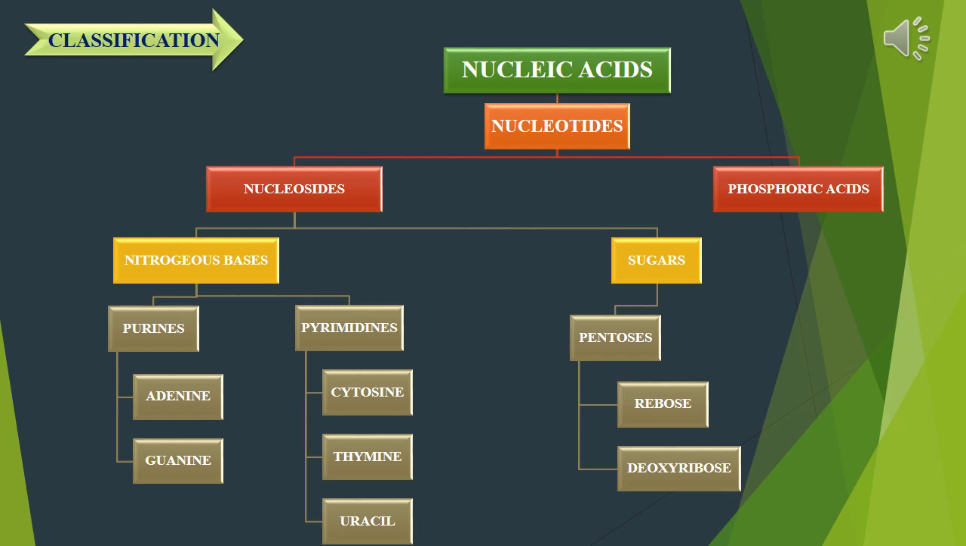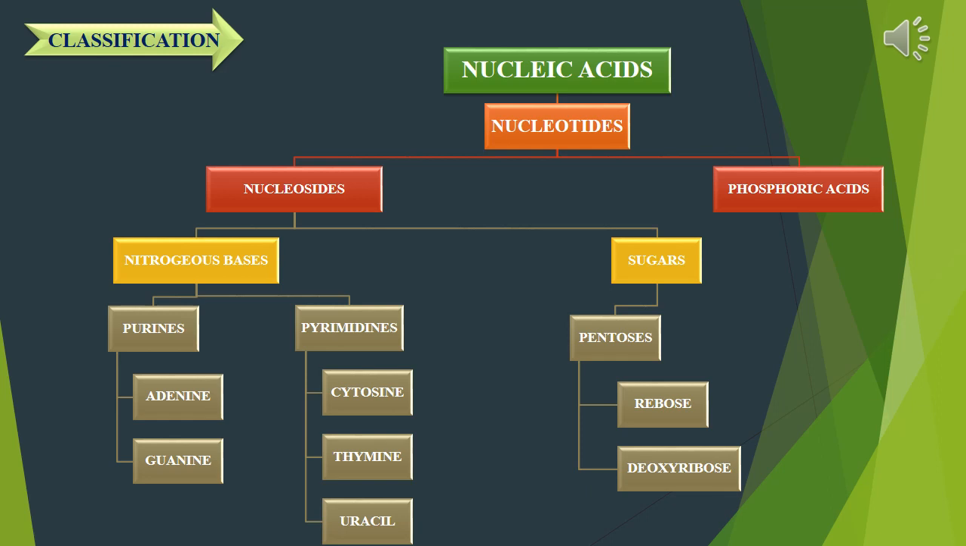Nucleic acids are made of nucleotides. Nucleotides contain nucleosides and phosphoric acid. What is the composition of nucleotides? Nucleosides and phosphoric acid. What are nucleosides? Nitrogenous bases and sugars. What are nitrogenous bases? Purines and pyrimidines. What are purines? Adenine and guanine, A and G. What are pyrimidines? Cytosine, thymine and uracil, CTU.